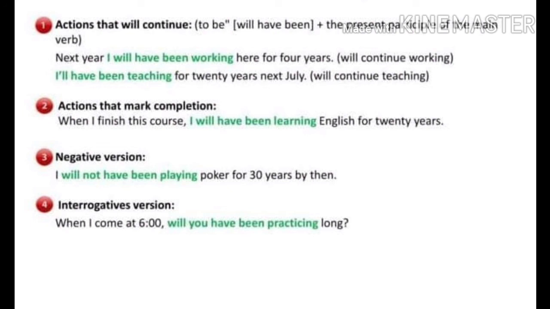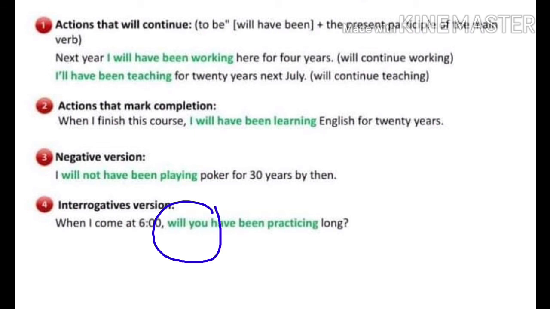Now, how to make negative, children? You can just add not there. I will not have been playing poker for 30 years by then. Look at the next example. When I come at 6 o'clock, will you have been practicing long? Here we are making interrogative sentence, children.